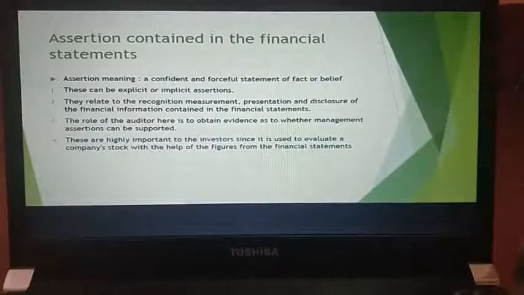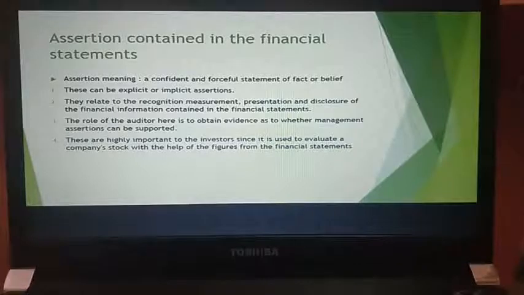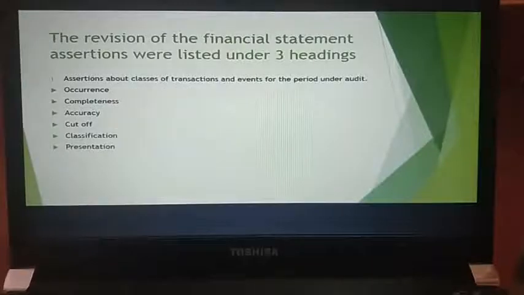The role of the auditor here is basically to obtain evidence as to whether the management assertions can be supported. These are highly important to investors since they are used to evaluate a company's stock with the help of figures from the financial statements. I hope it is all very clear and you do not require any explanation for this. Now, moving on to the next slide, you have the revision of the financial statement.